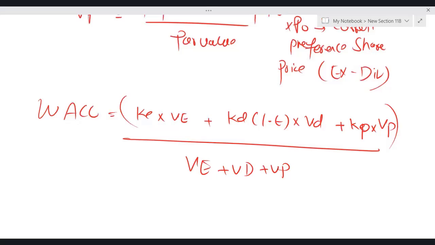So students, in today's class, we have discussed KE, KD (1 minus T) and KP. Obviously it's a live revision class, so we have to be a bit quick. In the next class, we'll be discussing a few questions on cost of capital. And after the completion of cost of capital, I'll announce the next topic, then we'll move on to the next topic.